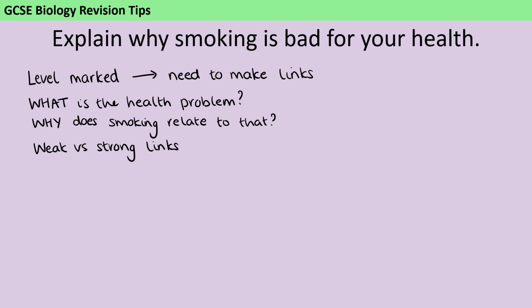Then you also need to think about weak links versus strong links. So usually the way it works is that for one of these questions for level 1, you're just stating facts. For level 2, you're making weak links, and for level 3, you're making strong links. So a strong link could be something where you have multiple points relating to the same initial health problem, or it might just be that it's quite a complicated point and you've articulated it quite well. But basically you need to be making sure that your answer joins up and that it's not just a list of 6 different facts that relate to smoking. If you haven't done so already, pause the video now and give yourself 6 minutes to answer this 6-mark question.